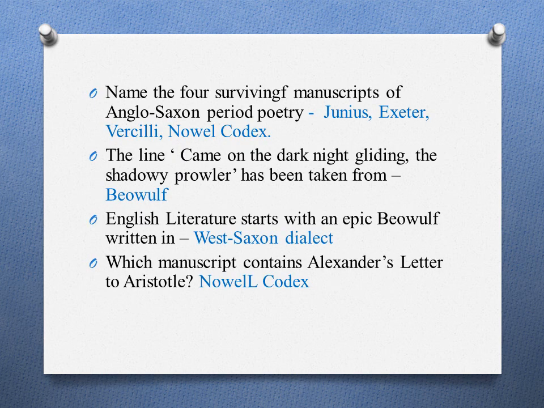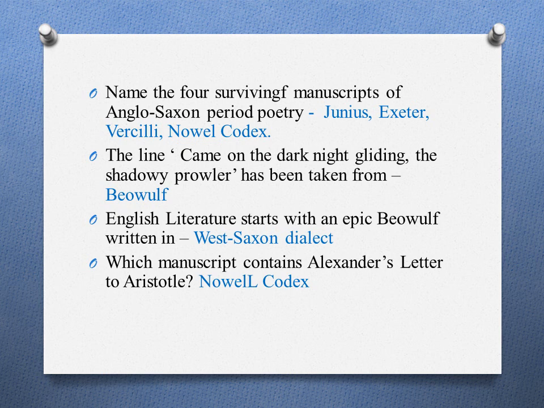Beowulf. Name the four surviving manuscripts of Anglo-Saxon period. Junius manuscript, Exeter Book, Vercelli Book and Nowell Codex. The line "Then came on the dark night gliding, the shadowy prowler" has been taken from Beowulf. English literature starts with an epic, Beowulf, written in West Saxon dialect.